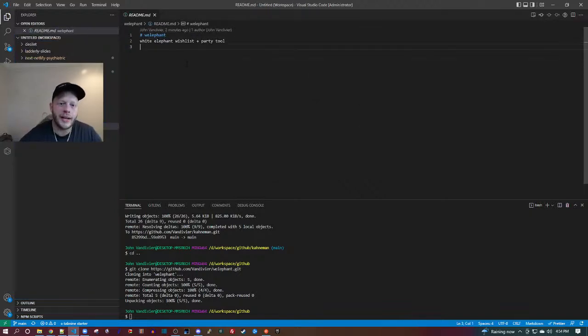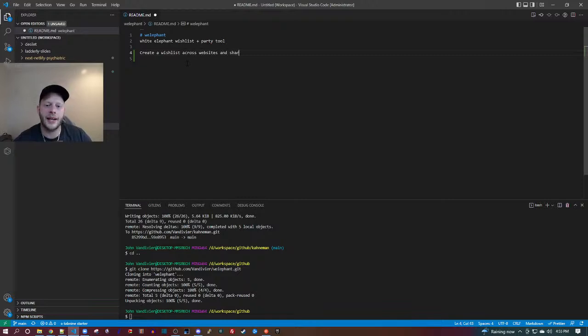So here's the README, white elephant wish list and party tool. Create a wish list using a wish list across websites and share that with others at a white elephant party or other event.